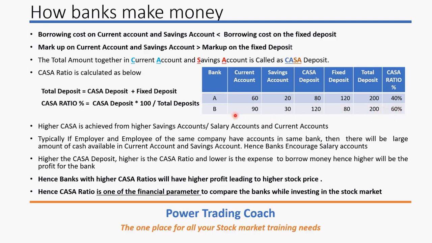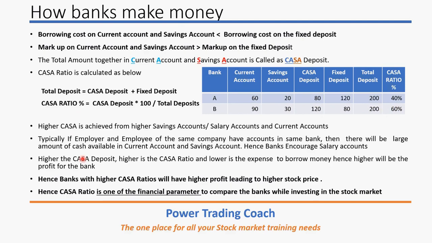Higher the CASA ratio, the better, because of the cost of borrowing for the bank. They have to pay interest on the savings account and fixed deposit. So the cost of borrowing is much cheaper because they have 60% of the money in the CASA deposit. So they can use this amount to provide loans, to disburse loans. So higher CASA means higher profit.